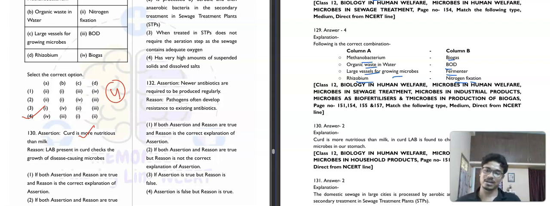Lactic acid bacteria present in curd checks the growth of disease causing microbes. It is also correct. But this reason is not the correct explanation of the assertion. If you put a because here, that curd is more nutritious than milk because lactic acid bacteria is present in curd, which checks the growth of disease causing microbes, does it make any sense to you? I don't think so. So that's why the second option will be the correct answer.